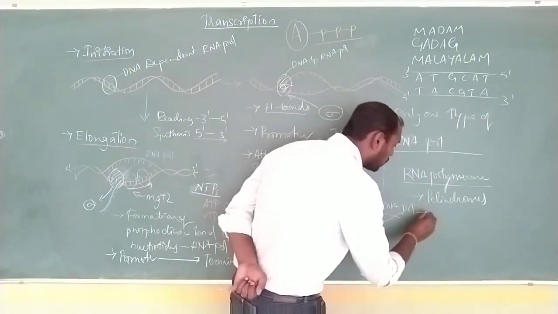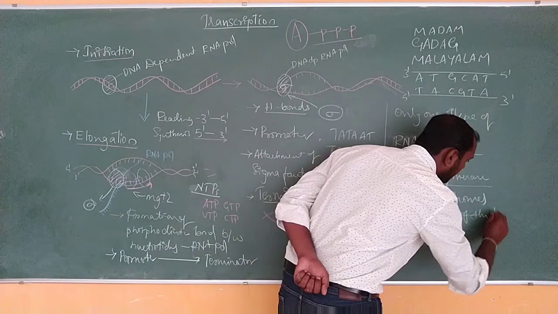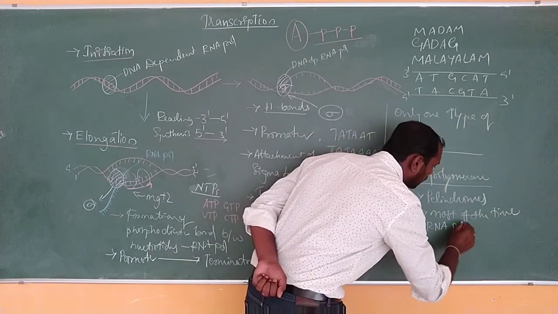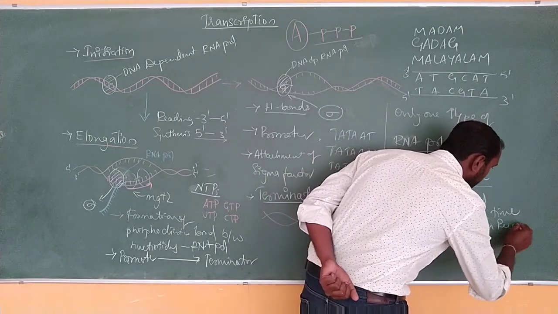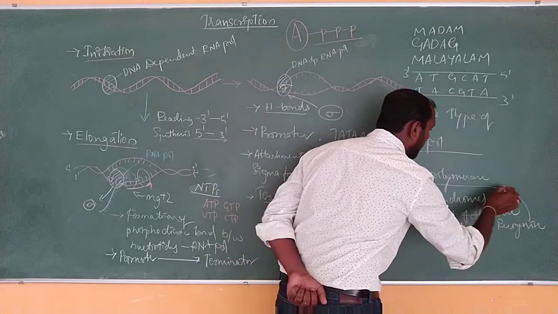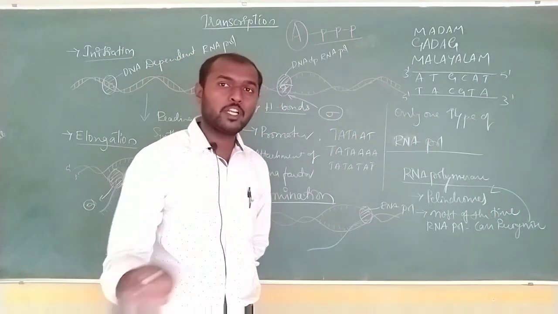And also, most of the time, RNA polymerase can recognize these palindromes and can terminate the process.